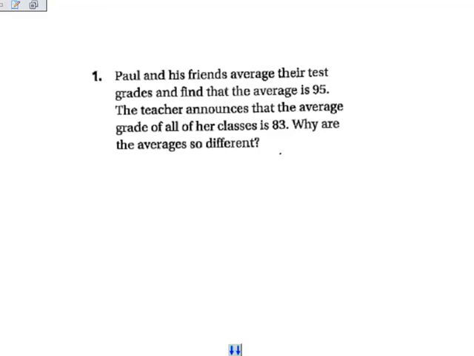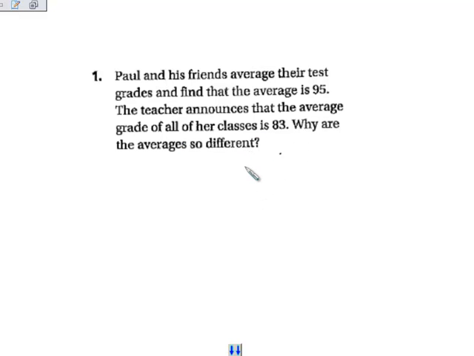Alright, so for your homework assignment last night, starting with question number 1, Paul and his friends average their test grades and find their average is 95. The teacher announces that the average grade of all her classes is 83. Why are the averages so different?